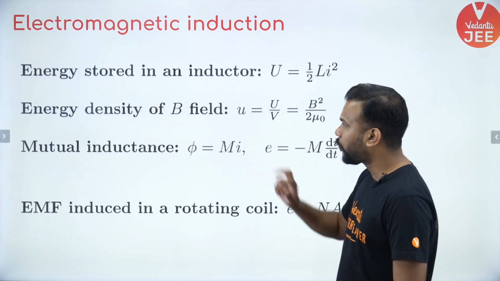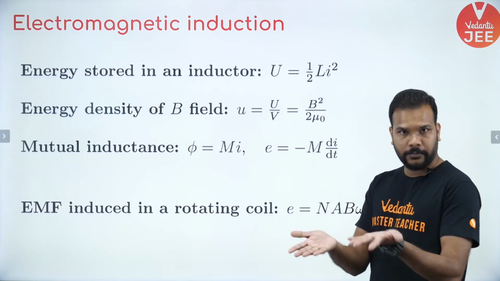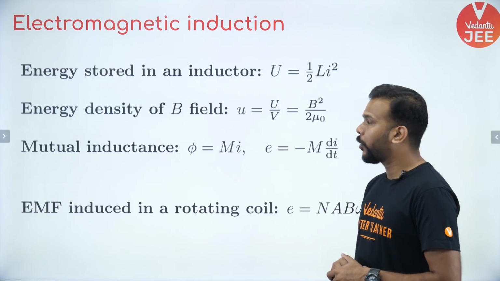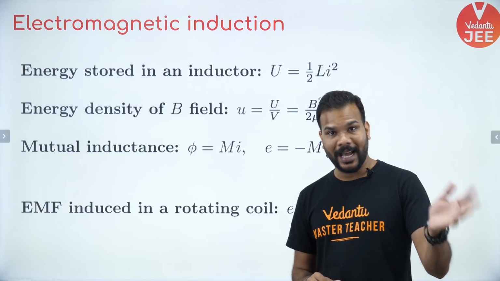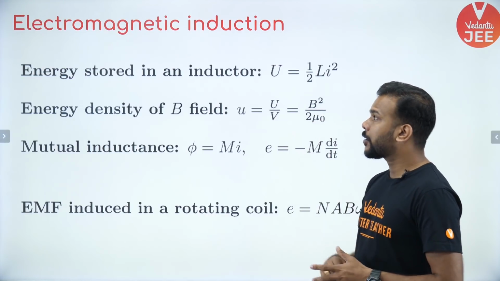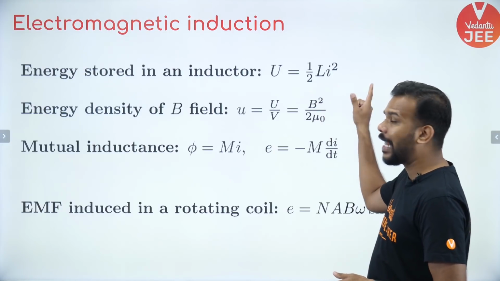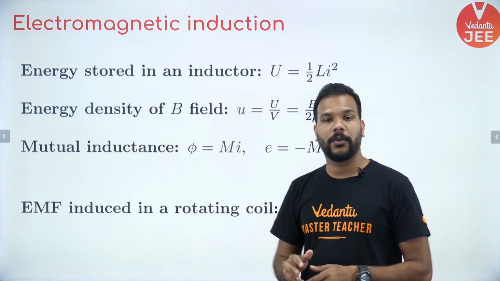Next one, again an important formula, energy stored in an inductor. So far we have seen the energy which is stored in the capacitor, that used to be half CV square. Here the energy stored in an inductor is given as half Li square, where L is the value of coefficient of self-inductance.